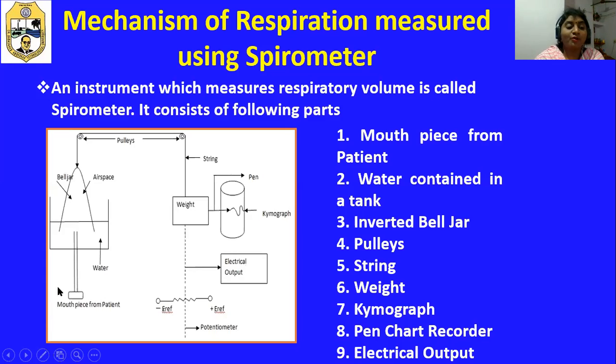Now, when no one is breathing over here, then what happens? There will not be any change in the position of this bell jar. There will not be any change in the position of weight, and we are not going to observe anything on the chart paper. Kymograph will not show any respiratory pattern, and electrical output will be zero. In this way, this spirometer is going to be working.